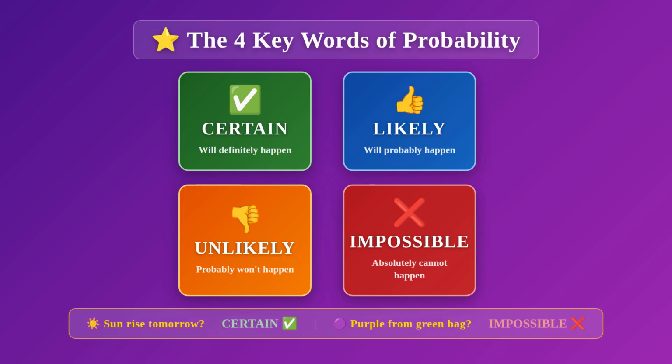It simply cannot happen. Maya is already thinking about her day using these words. Will the sun rise tomorrow? Certain. Will she pull a purple marble from a bag of only green ones? Impossible. See how useful these are?